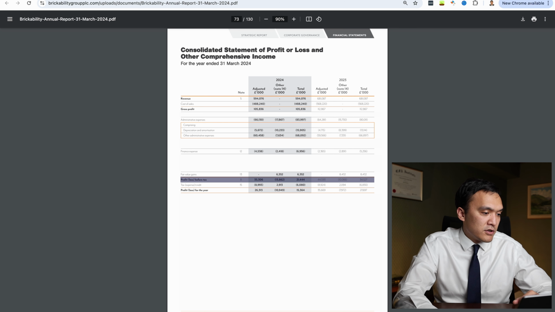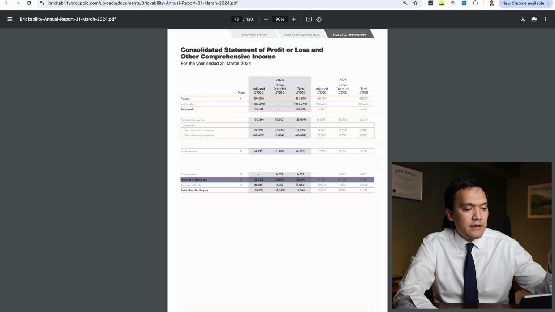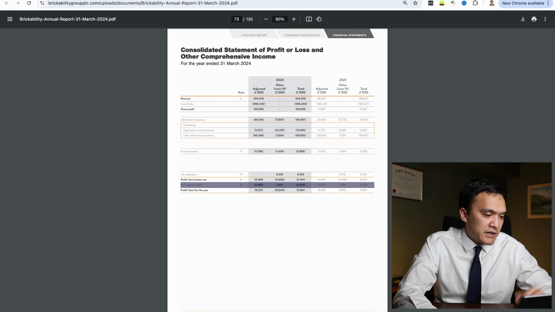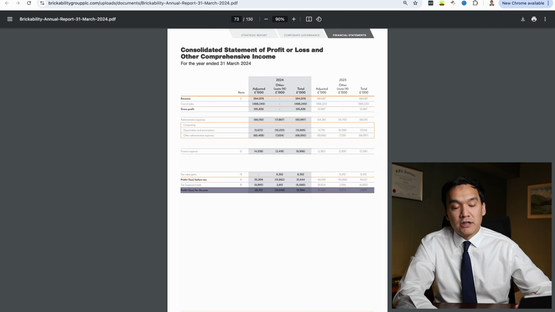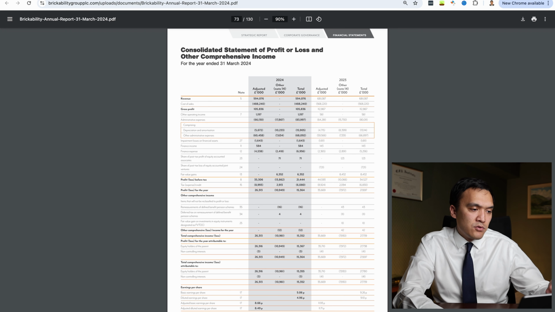So now we have profit and loss before tax. We have a profit of 21.4 million, and when we deduct income taxes of 6 million, we generated profit for the year of 15.4 million. I think it is relatively straightforward, and we can move to cash flow statement.